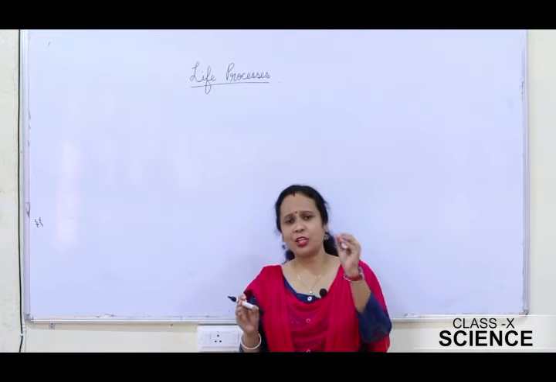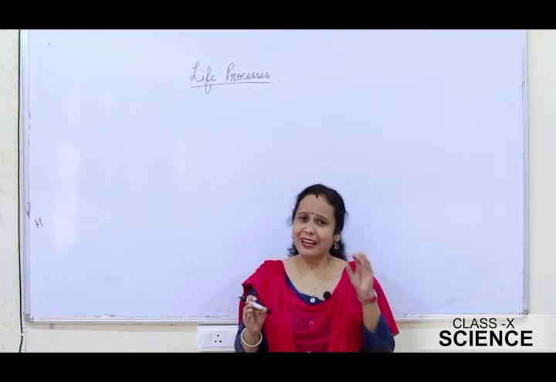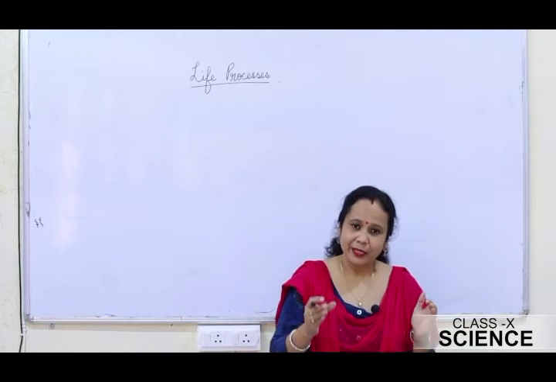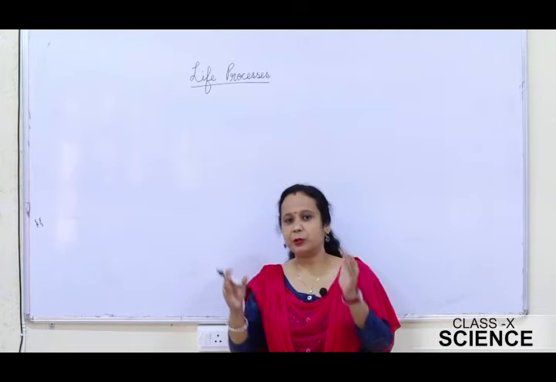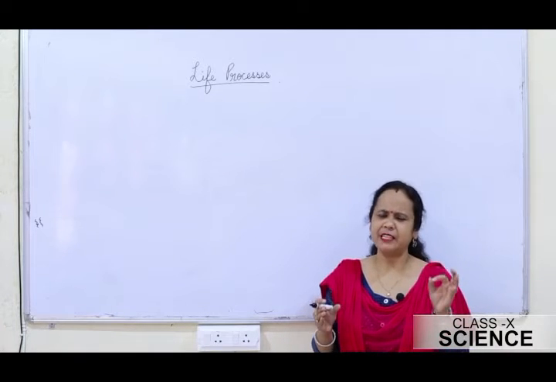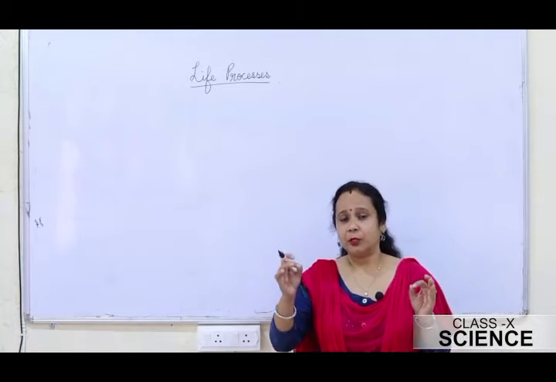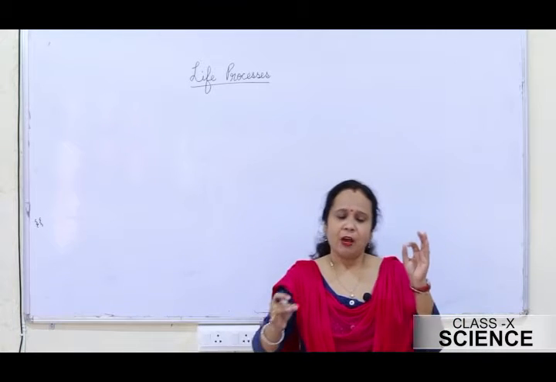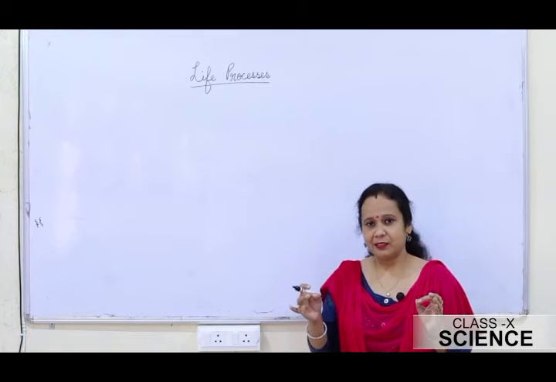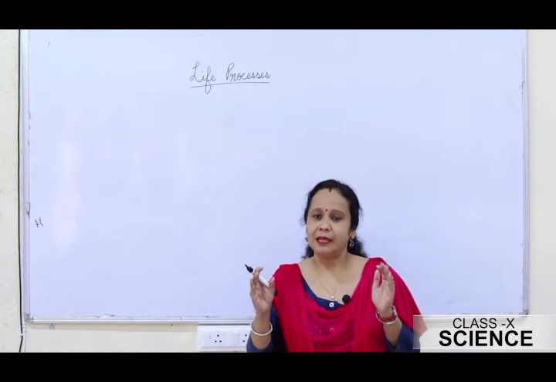Now my first question to you is, what criteria are you going to use to find out whether a particular thing is living or not living? The best way could be its movement. All the living organisms move by themselves without any external help.